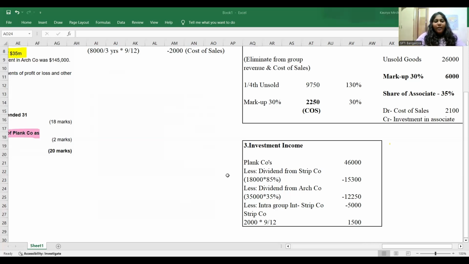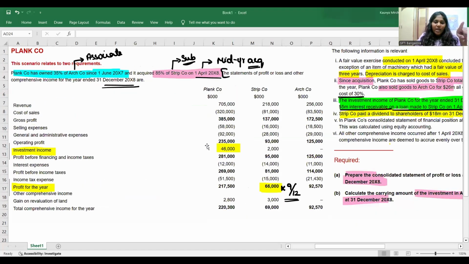See, I told you 2 million is the strip company's investment income. Can you see? I made all the necessary adjustments in plan company. In company, it's my job to multiply by 9 over 12 because the post-acquisition period is 9 months, so that I will get to know the group investment income.